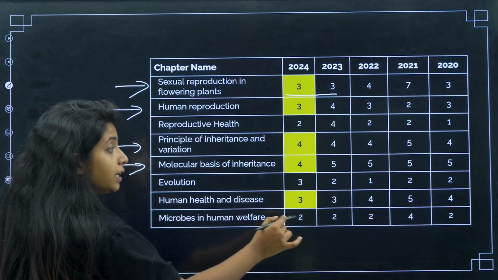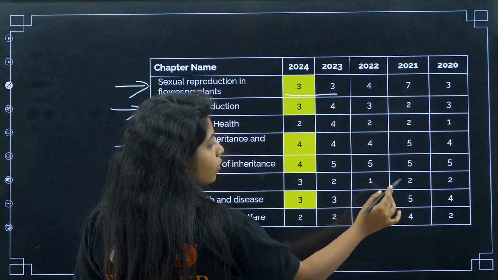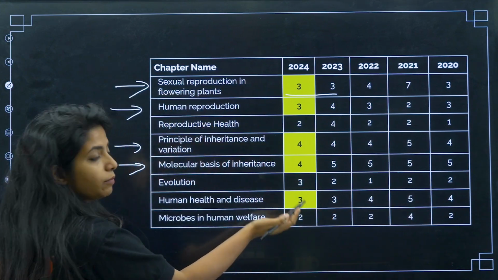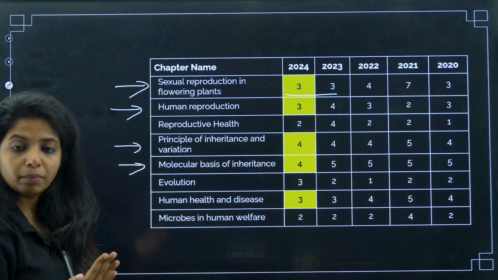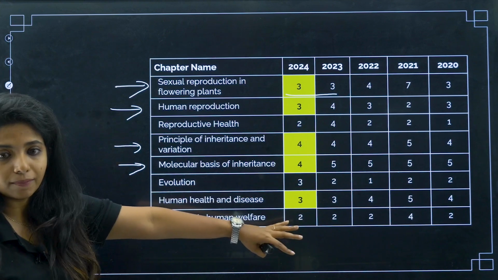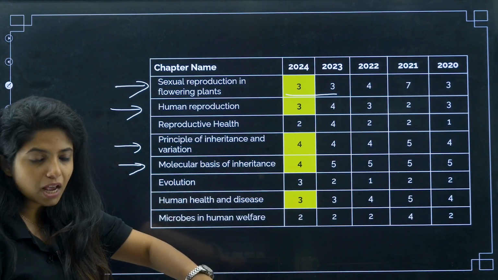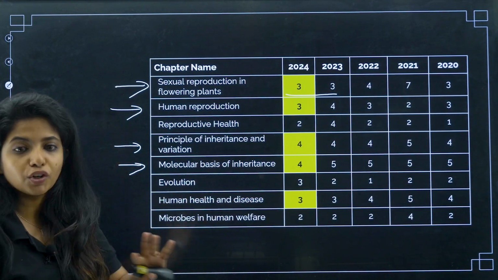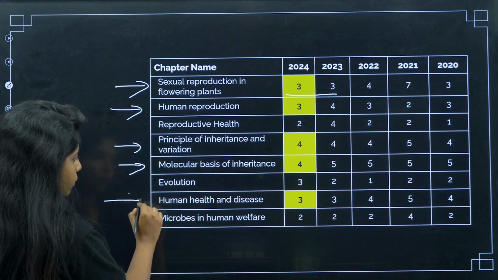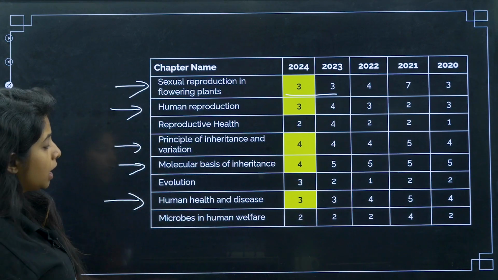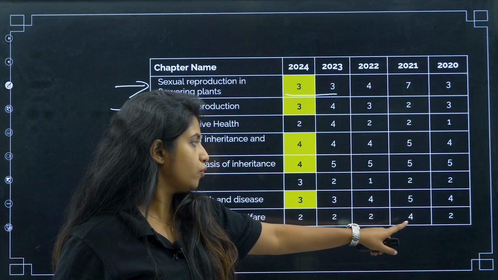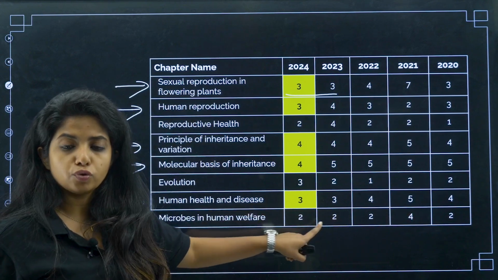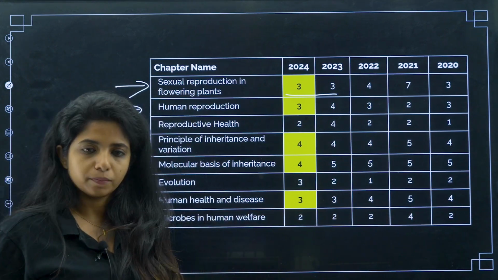Okay, human health and diseases has maintained the streak 4, 5, 4, 3 and 3. This time it could be 4, it can be 5, it can be 3, but it has not gone beyond 3. Okay, as in, it has not become a lesser number, it is not 2 anyhow. So obviously this chapter is also important. Okay, going ahead with microbes and human welfare, it is 2, in between it became 4 and then 2, 2, 2, 2, 2, probably this year also it can be 2.